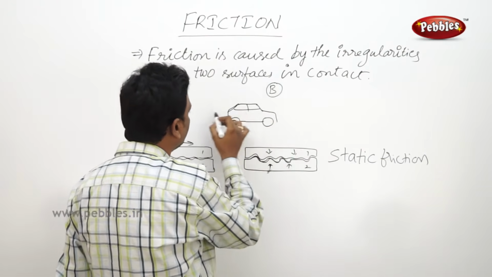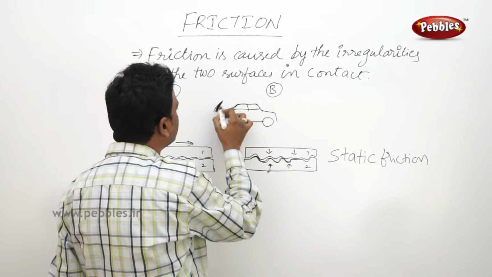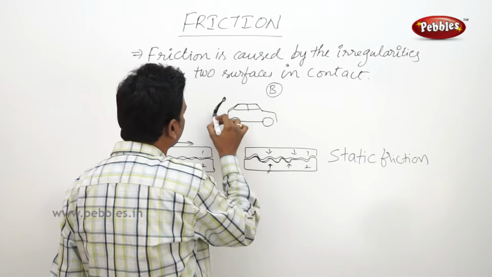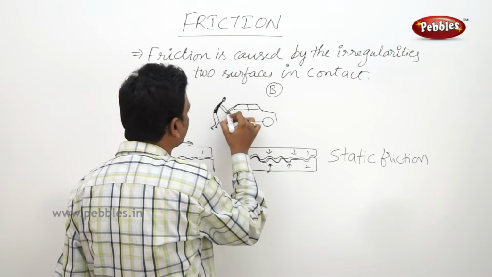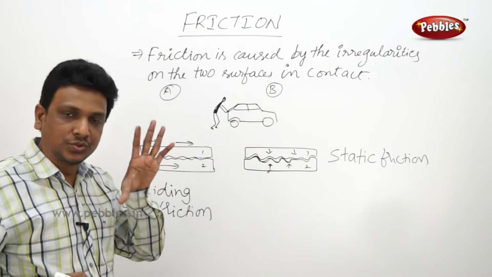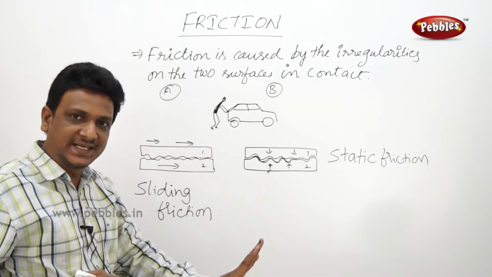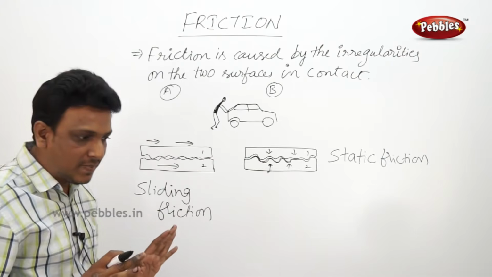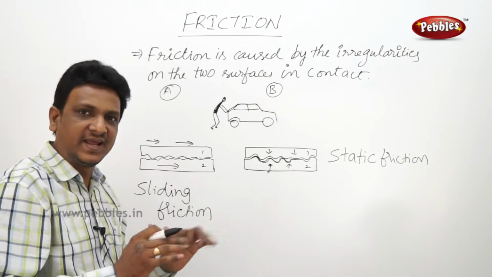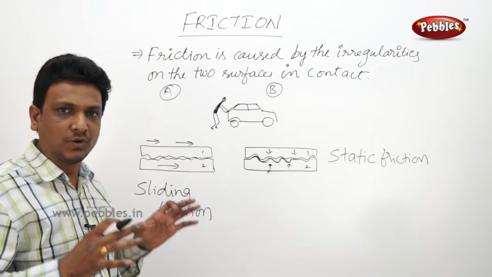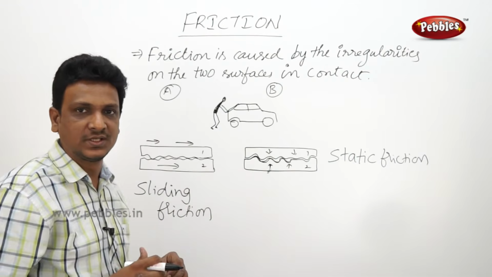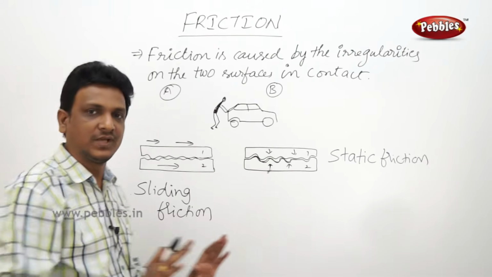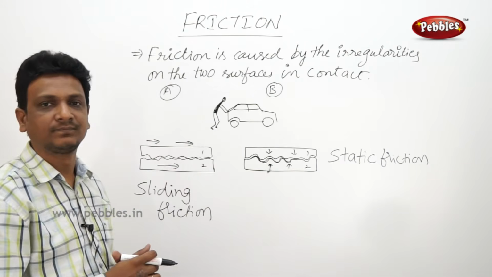Here is the car. So it needs a push from this. So to start, the car is stationary. You are pushing it, but initially to make the car get the movement, it will be very heavy. You have to apply more force. But once the car comes into motion, then you can push it easily.